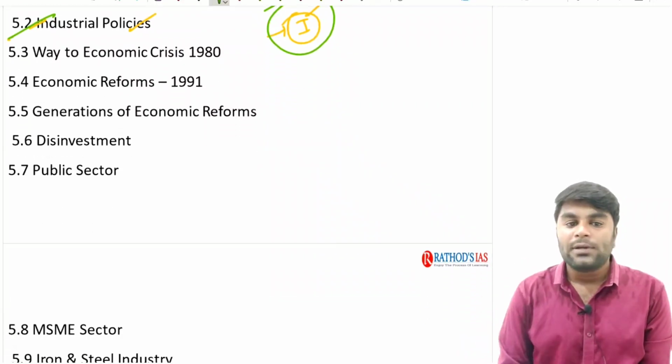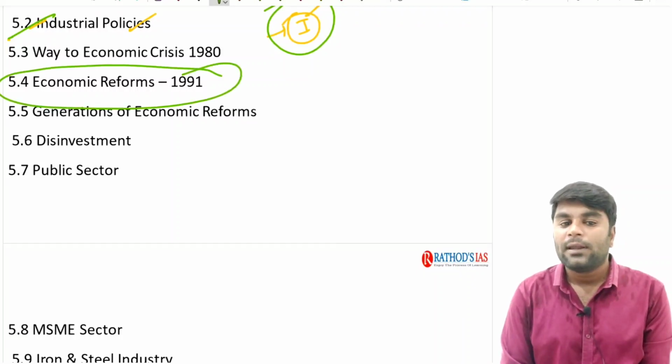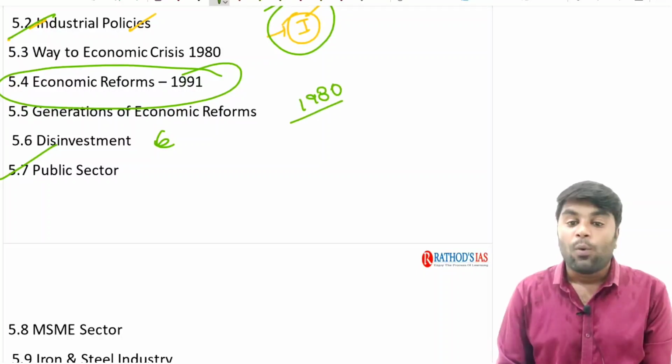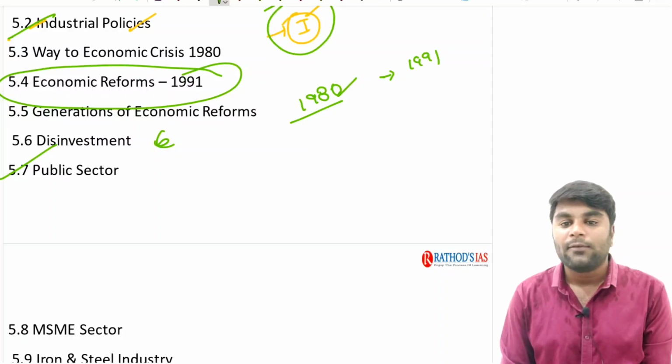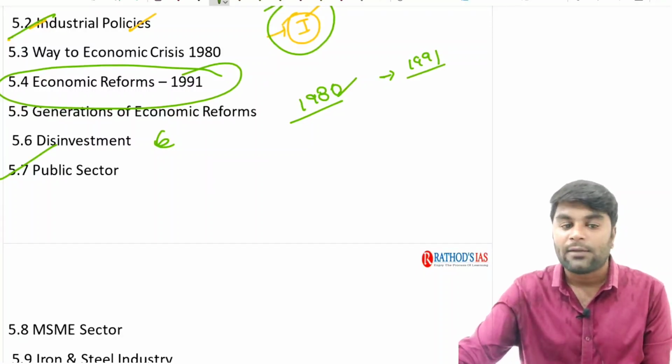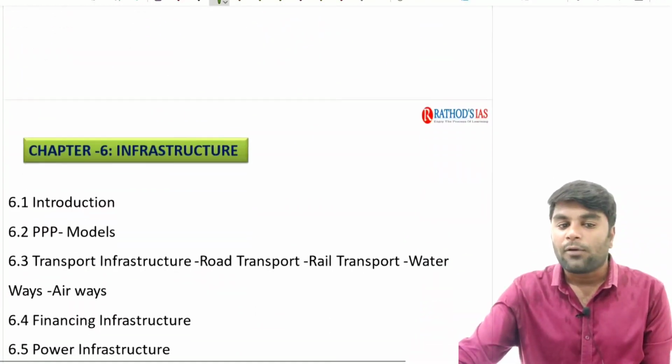And we are going to also discuss the economic reforms of 1991, this LPG strategy. What is this LPG strategy? Why did we go into the economic crisis by the 1980s? Why did we implement this LPG strategy in the year 1991 by releasing the industrial policy of 1991? We are clearly going to discuss all of them.